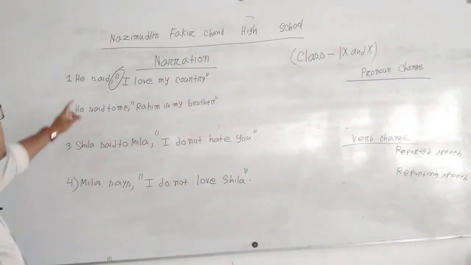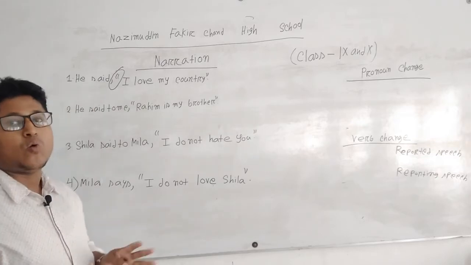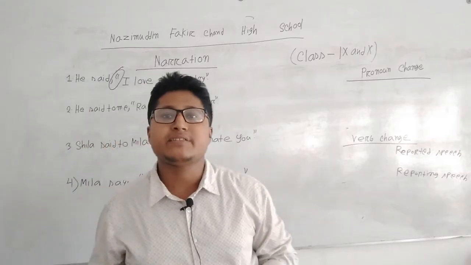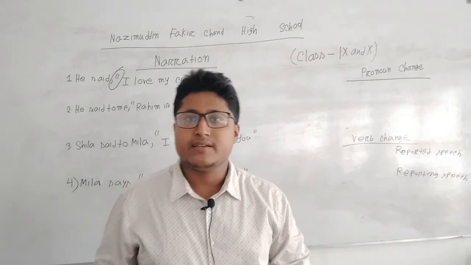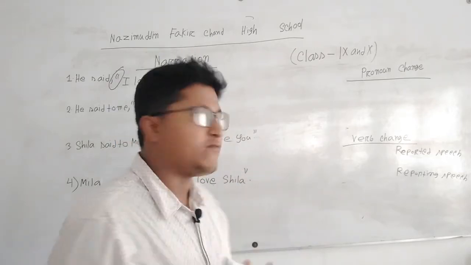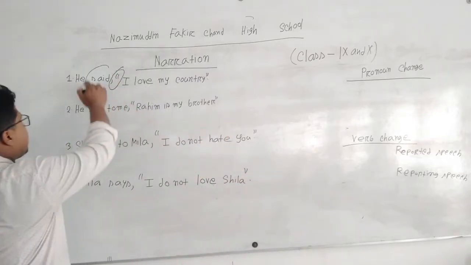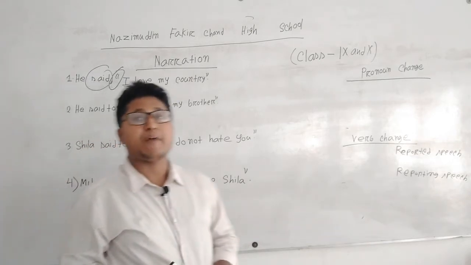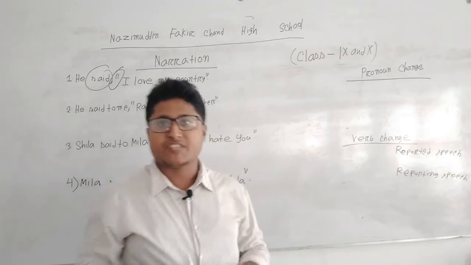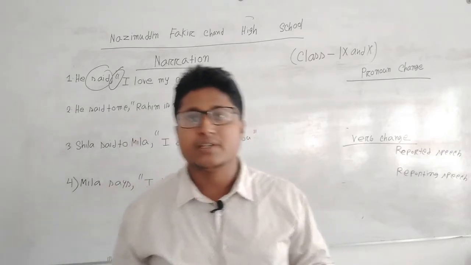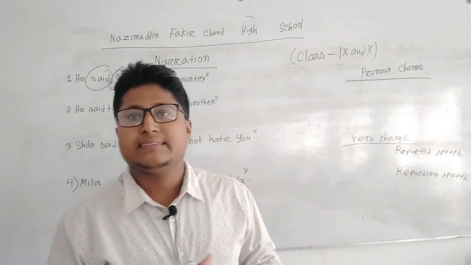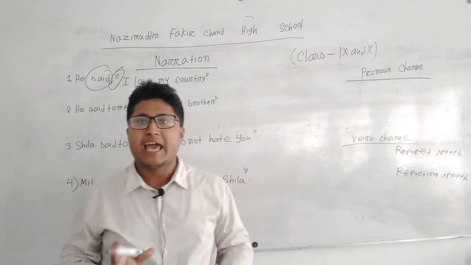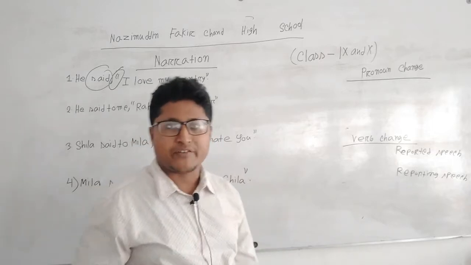At first, what is the tense of he said? The verb is said, which is a past form. That's why this is past indefinite tense. We have recognized that. There is no confusion.